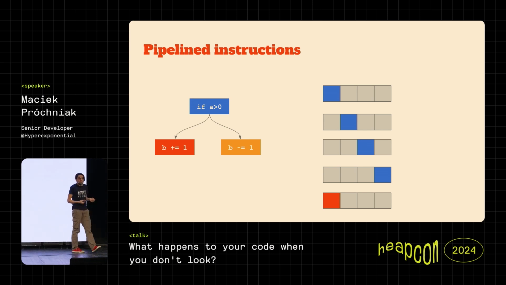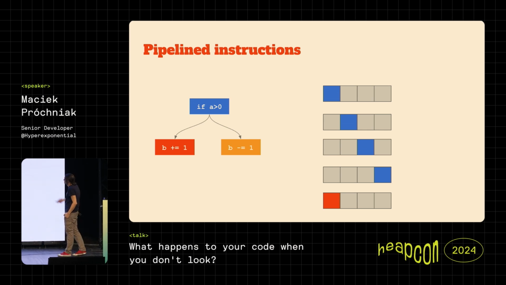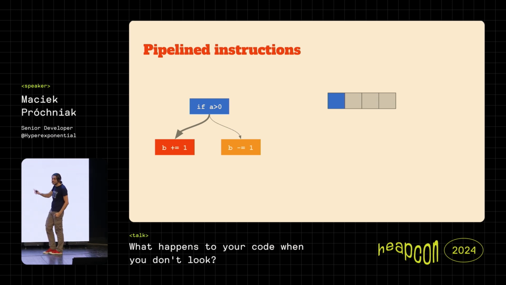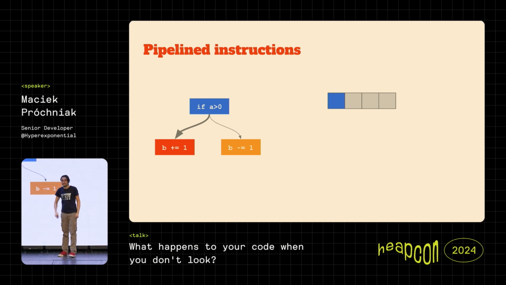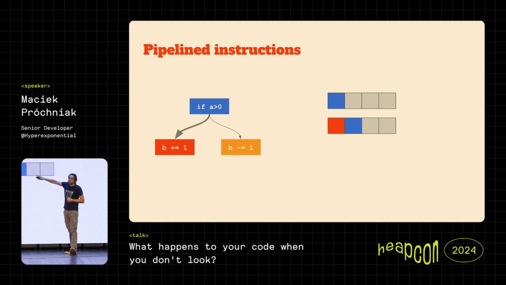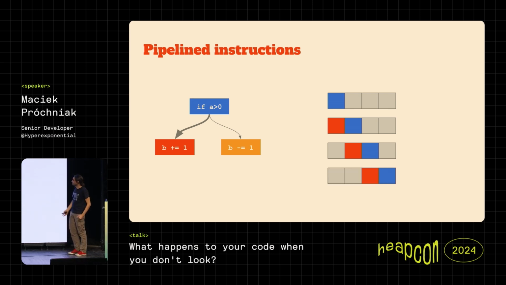So what the modern CPU does is actually it starts speculating, right? Because we all love gambling. I don't, but still. And it figures out that, for example, if the last 1,000 times we took this branch, then, hey, maybe next time it will be also this one. And what it does, it doesn't wait for the result of this instruction, but it starts computing the result here as if we indeed took this branch. Of course, it's somewhere underneath. It's much more complex than that, but we can think about it this way, right?